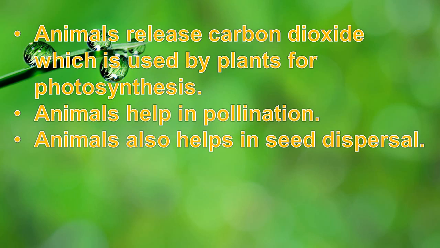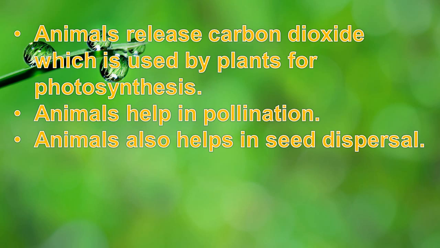What are those? The first point is animals release carbon dioxide, which is used by plants for photosynthesis. This is the gas which we release when we breathe out. This gas, carbon dioxide, is used up by the plants. It is a raw material for plants for the process of photosynthesis by which they prepare their food.